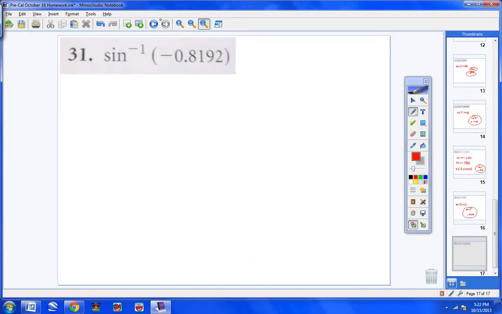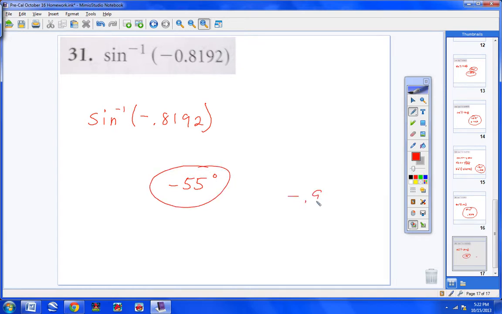And the last one, inverse sine. So we know with our calculator, we're going to hit second sine, and up pops sine to the -1 with a parentheses. Then type in -0.8192 and hit enter. Now, if you're in the degree mode, you will get -55 degrees. And if you're in the radian mode, you will get -0.9600 radians. And of course, you need both of those for all of the problems, okay?